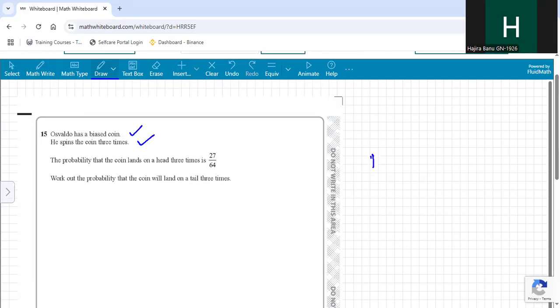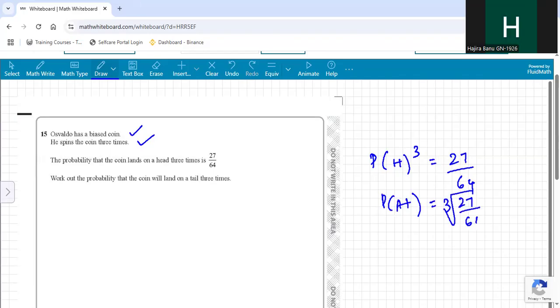Okay, so probability of head 3 times. The coin landing heads 3 times. So probability of head into head into head equals 27 by 64. Probability of head cubed equals this. Then probability of getting a head is equal to the cube root of 27 by 64. Cube root of 27 is 3, cube root of 64 is 4. So 3 by 4. I hope you got this.